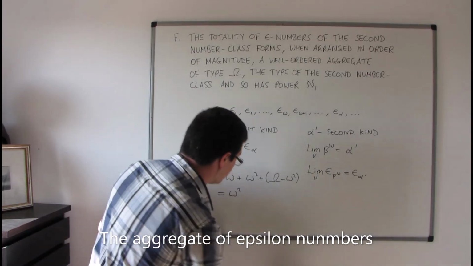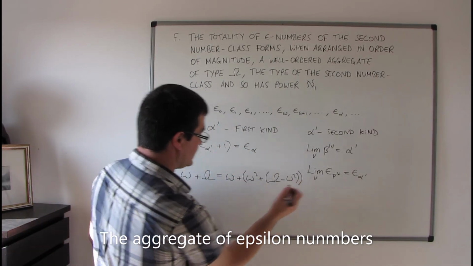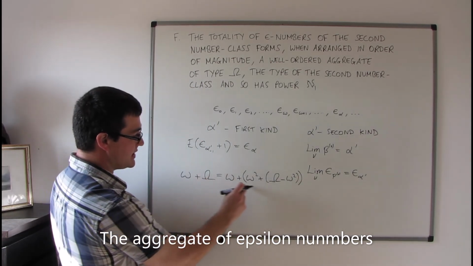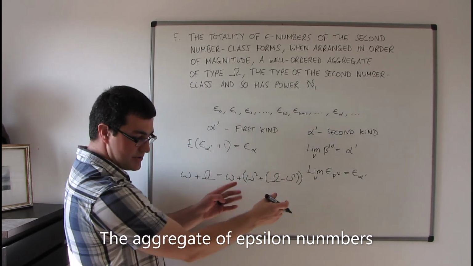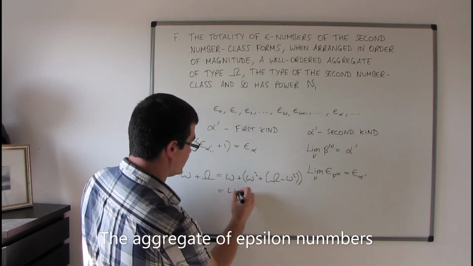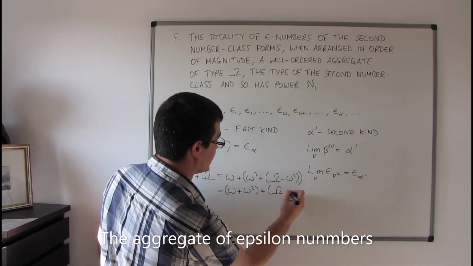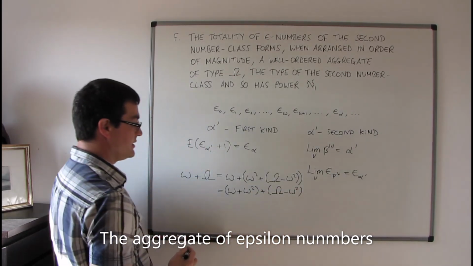So maybe I could be a bit more strict about this and say, right, we're substituting the omega here with this, and then I'm going to use the associativity to say that this is equal to omega plus omega squared plus capital omega minus omega squared.